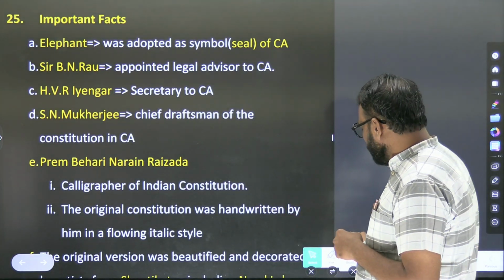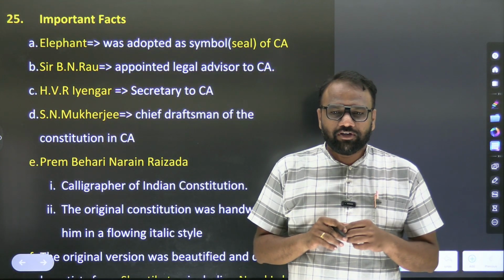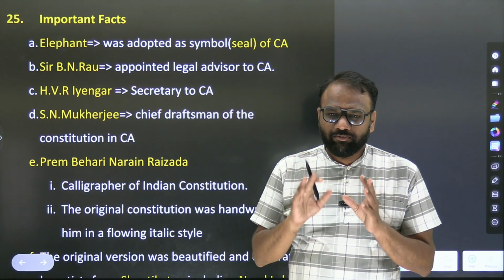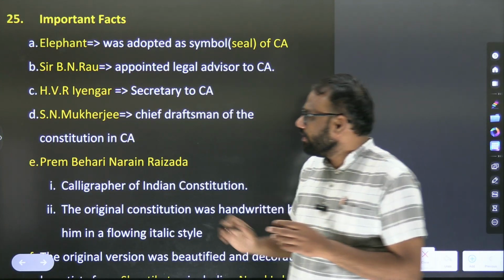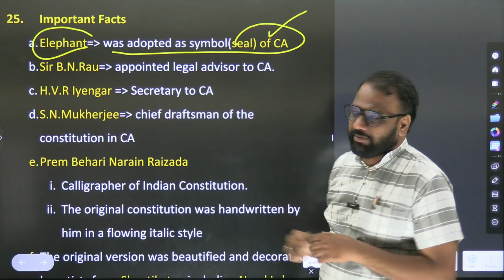Important facts, I don't know to what extent they are important. If you look at the previous year trend, they have never asked such kind of question. So out of curiosity, I will leave it to your wisdom whether to retain the information or not. Elephant was adopted as a symbol, seal of Constituent Assembly.